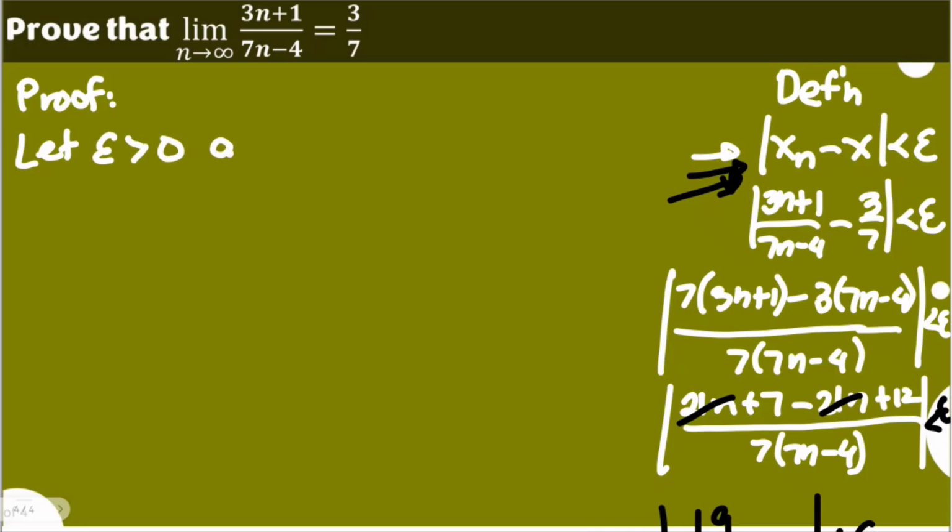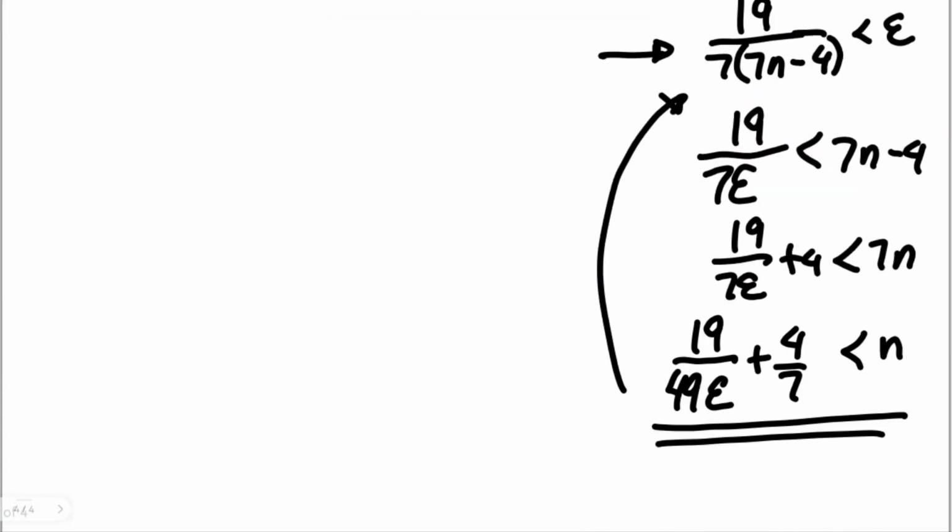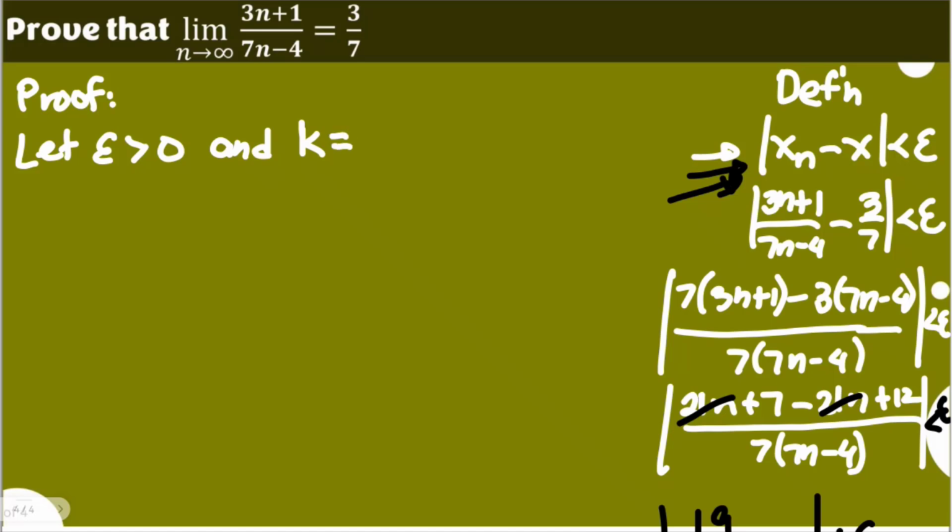And we will let the value of k, as this is needed as part of our proof, be equal to this expression less than n. Sorry, you cannot see my scribble here because it's white. So this one here, it should be like that. So I'm going to return to white. So this is equal to 19 over 49 epsilon plus 4/7, an element of real numbers.